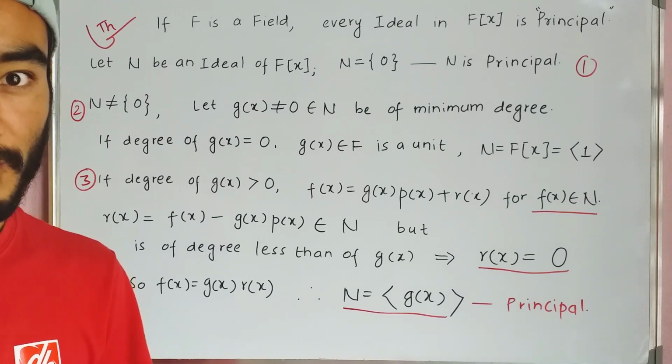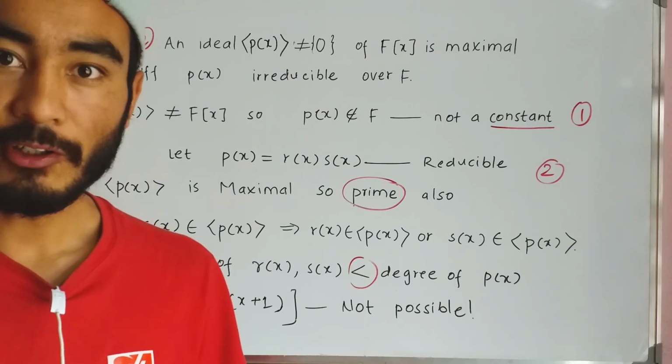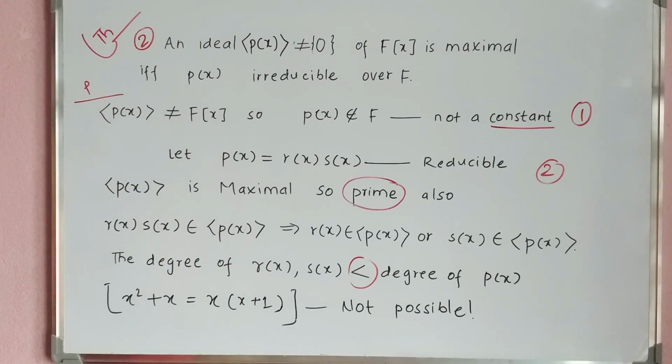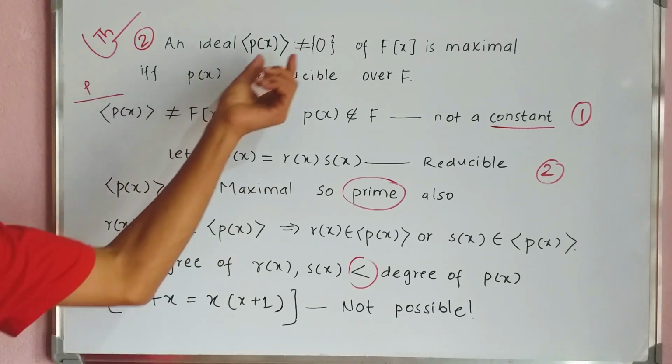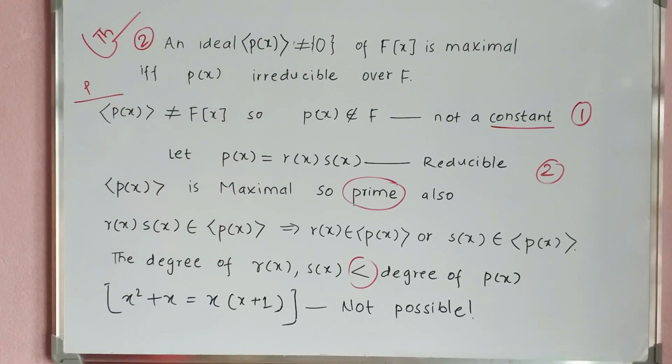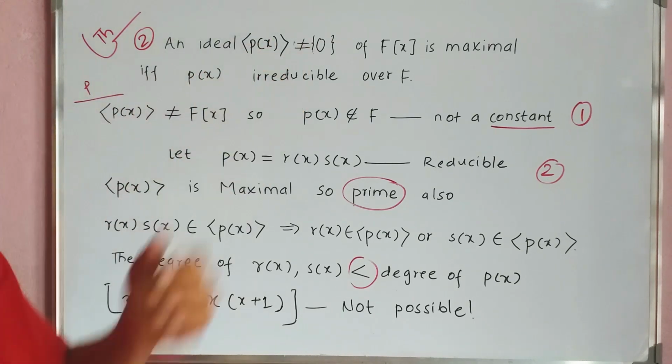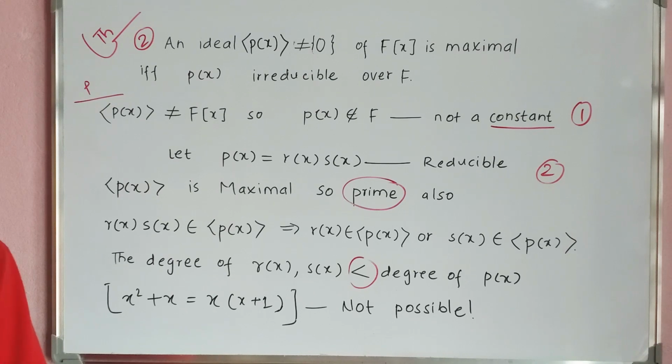The theorem is proved. The second theorem we have is: the ideal generated by a polynomial p(x) not equal to 0 in F[x] is maximal if and only if the polynomial p(x) is irreducible over F. Now we proceed to the proof. For the first part of the proof, the ideal generated by p(x) not equal to 0 in F[x] is maximal is given to us.